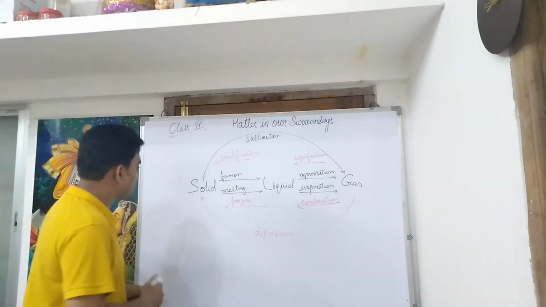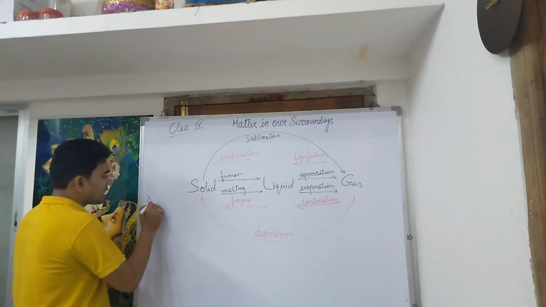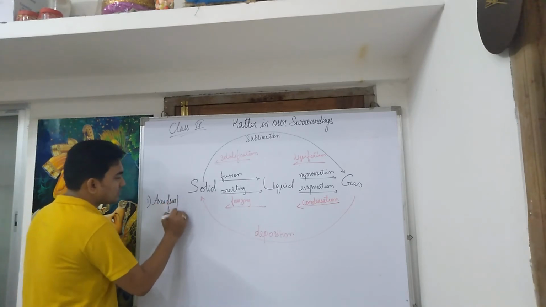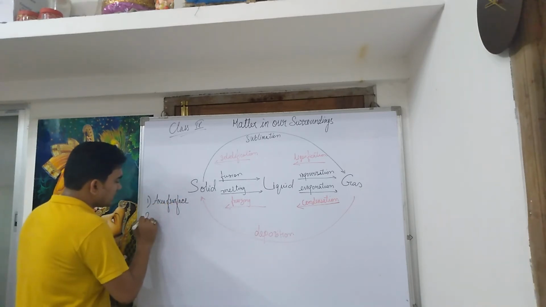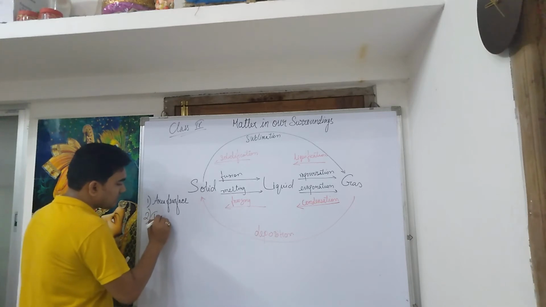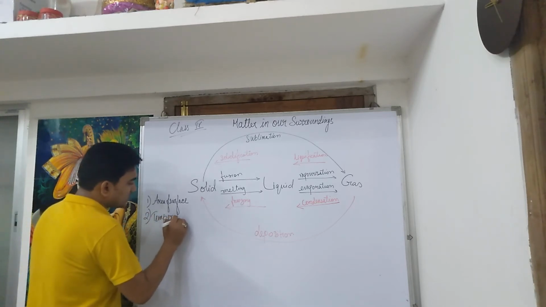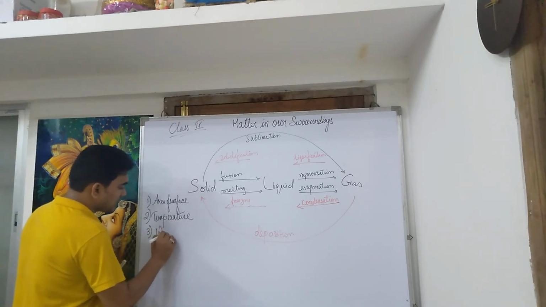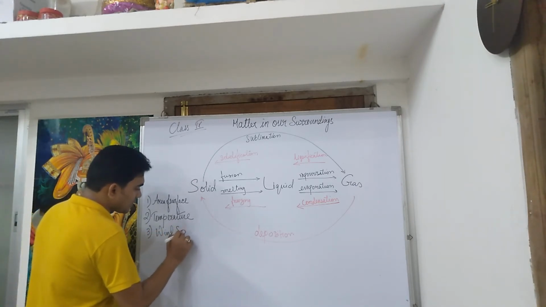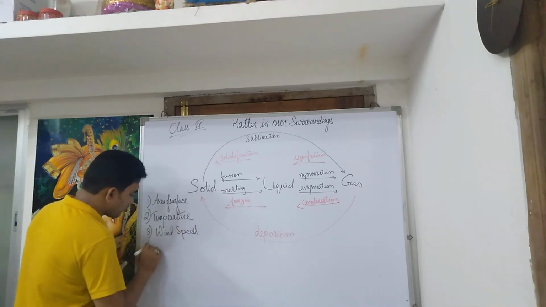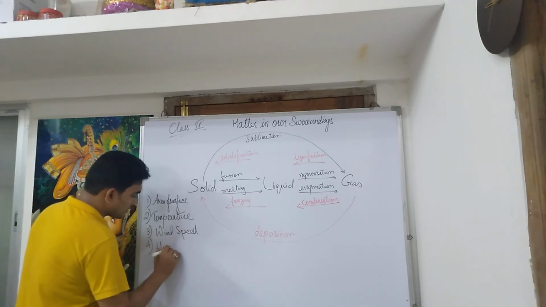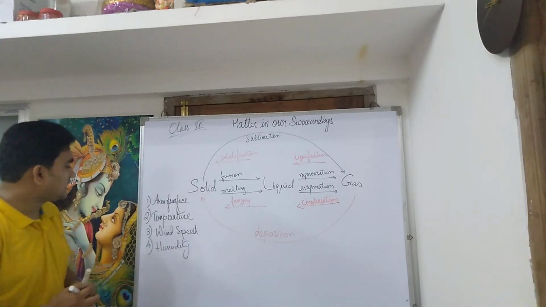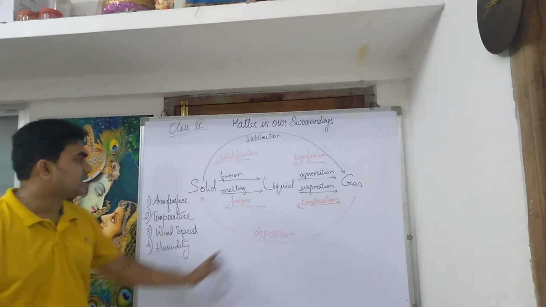The factors that affect evaporation are, first, area of surface, second, temperature, third, wind speed, and fourth one is humidity. So how are these four factors affecting evaporation?